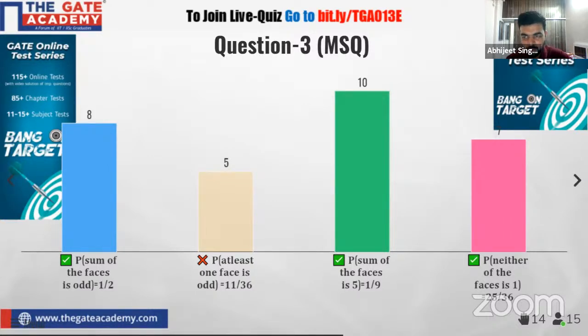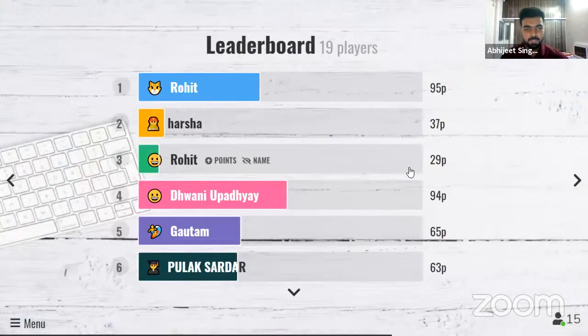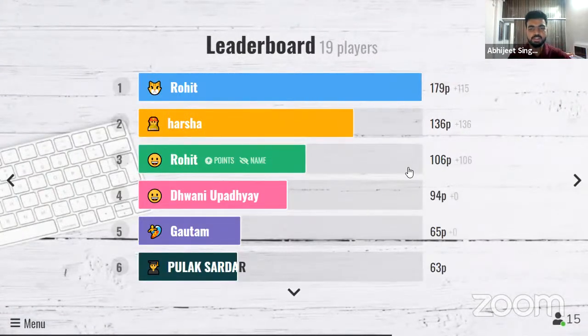Okay, so here is the leaderboard. So Rohit is on the top with 179 points. Very good. Congratulations. Harsha is now here on the second number. Dhwani Upadhyay jumped from first place to fourth place with 94 points. Okay, no problem. And Rohit, there are 2 Rohit. So again the Rohit is on the third number with 106 points.